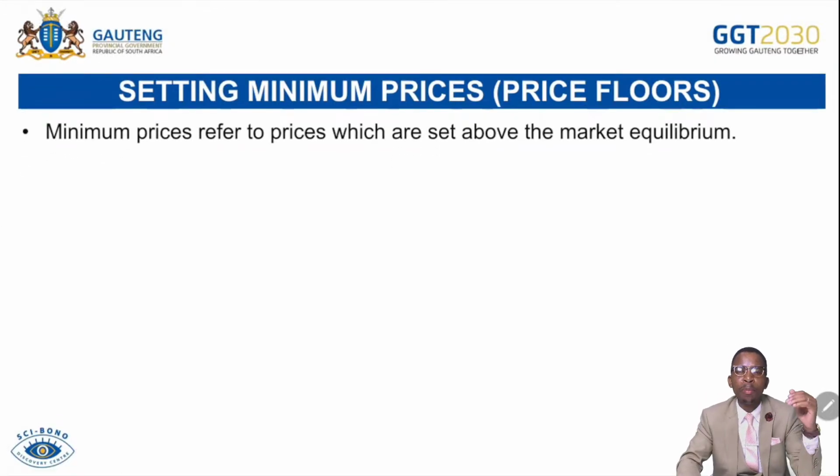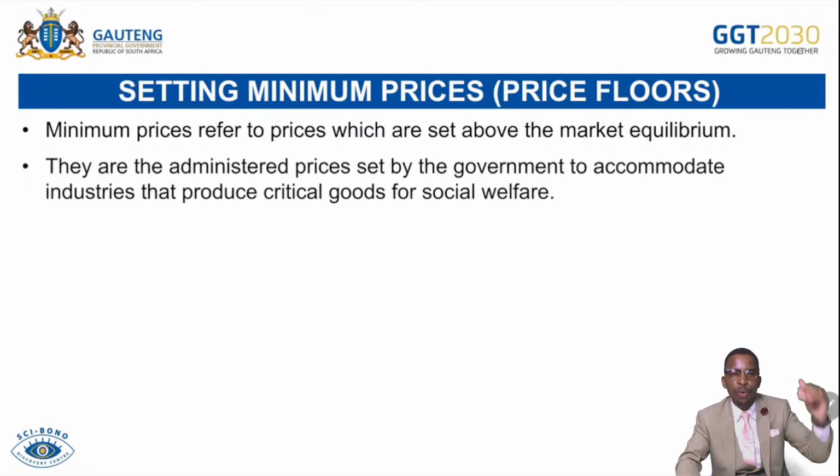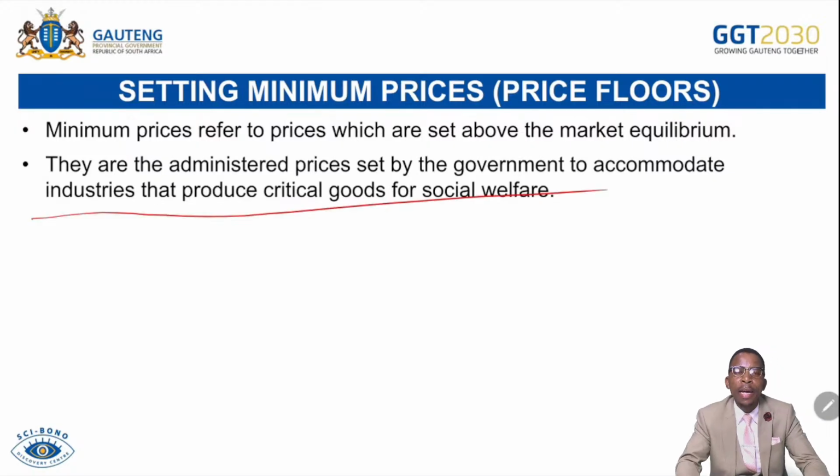Setting minimum prices. Remember, if we talk about minimum price, we are not talking about prices that are lower. We talk about prices that are higher. So be aware. Minimum prices or price floors are set above the market equilibrium. They are said to be higher than the equilibrium or market price. They are administered or set by the government to accommodate industry to produce goods that are very much important for the wellness of the society.